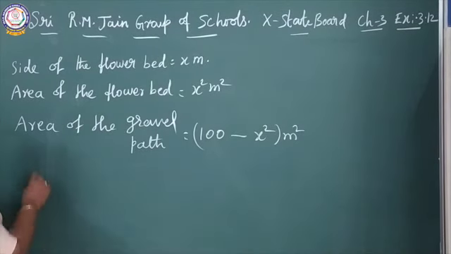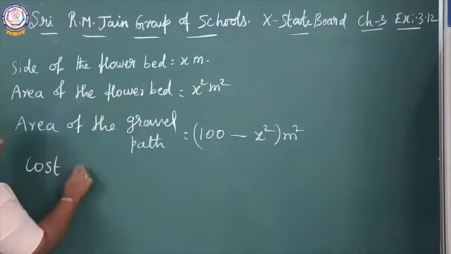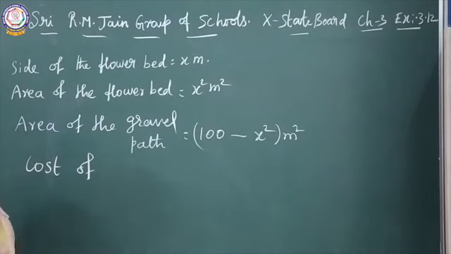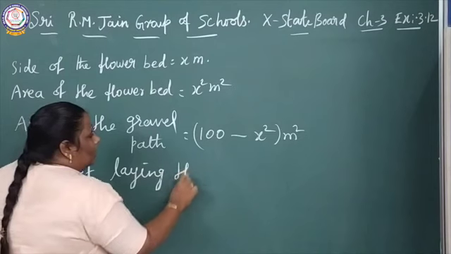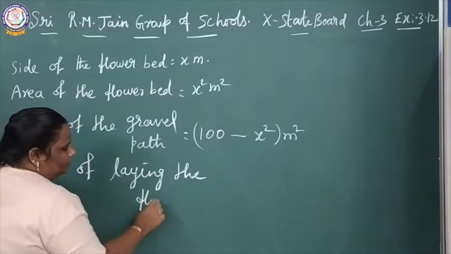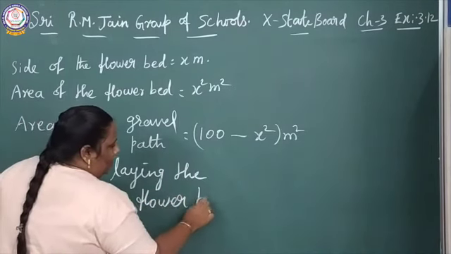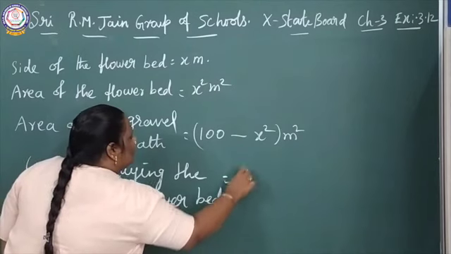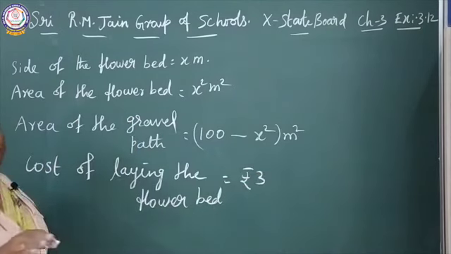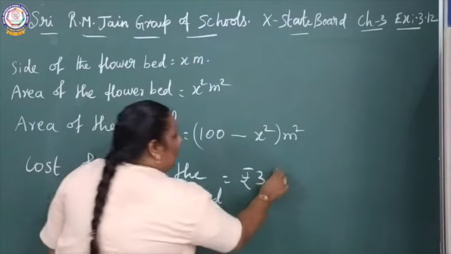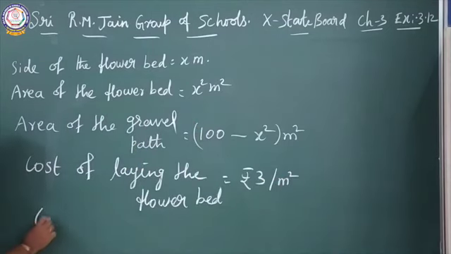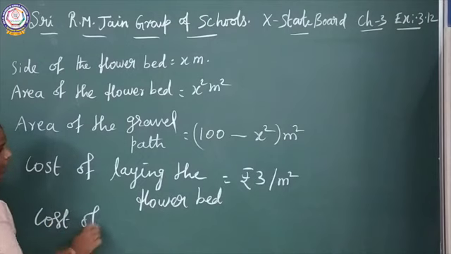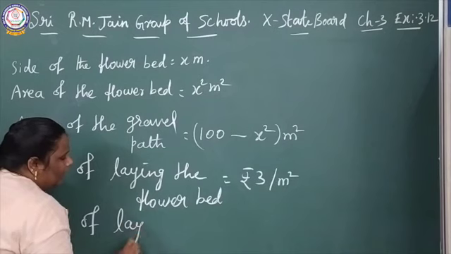See, cost of laying the flower bed. Cost of laying the flower bed equal to rupees 3 per meter square. The same thing, cost of laying the gravel path.